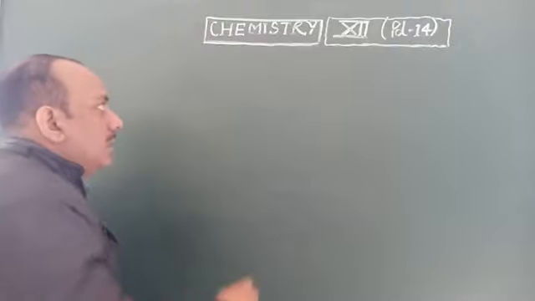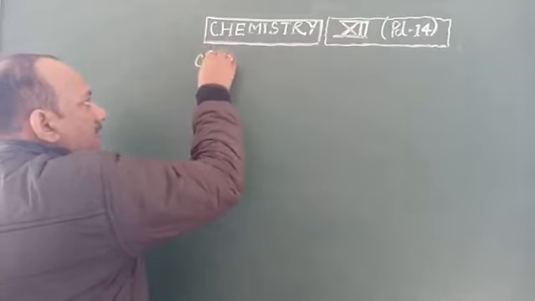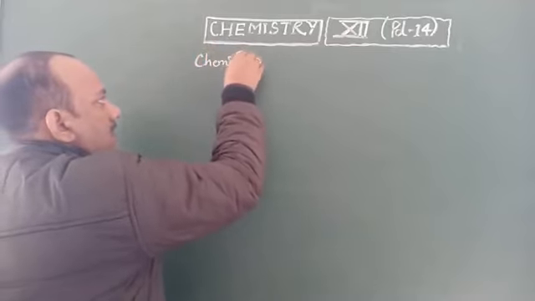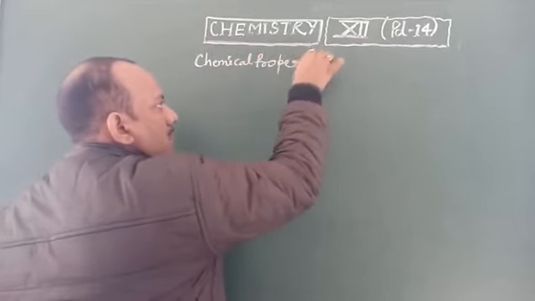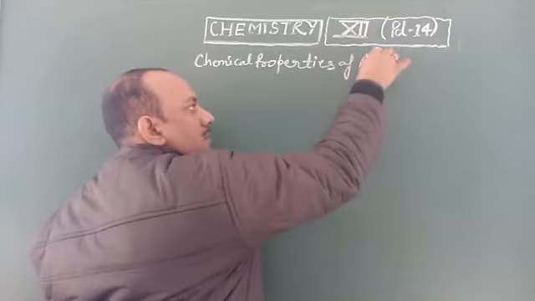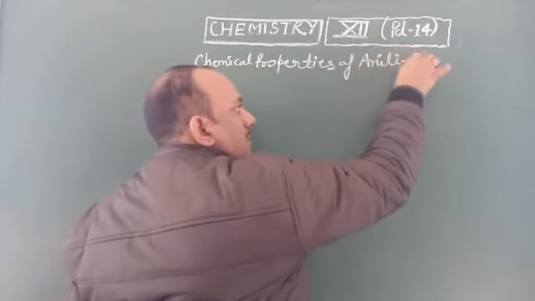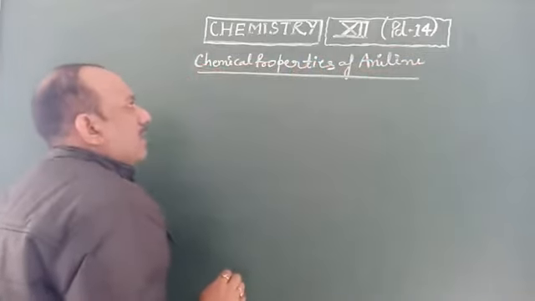Students, today we complete the chemical properties of aniline in the unit on nitrogen-containing organic compounds.